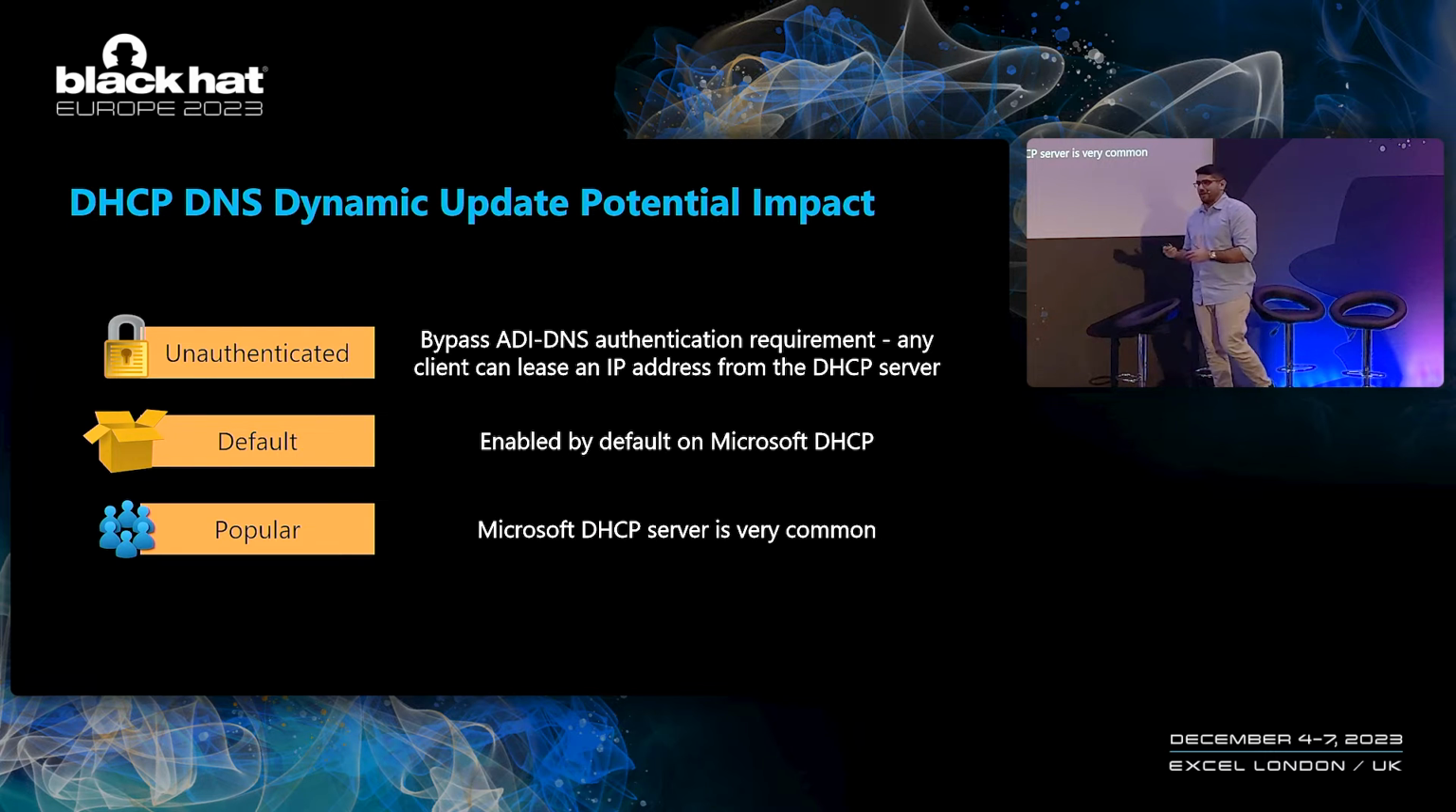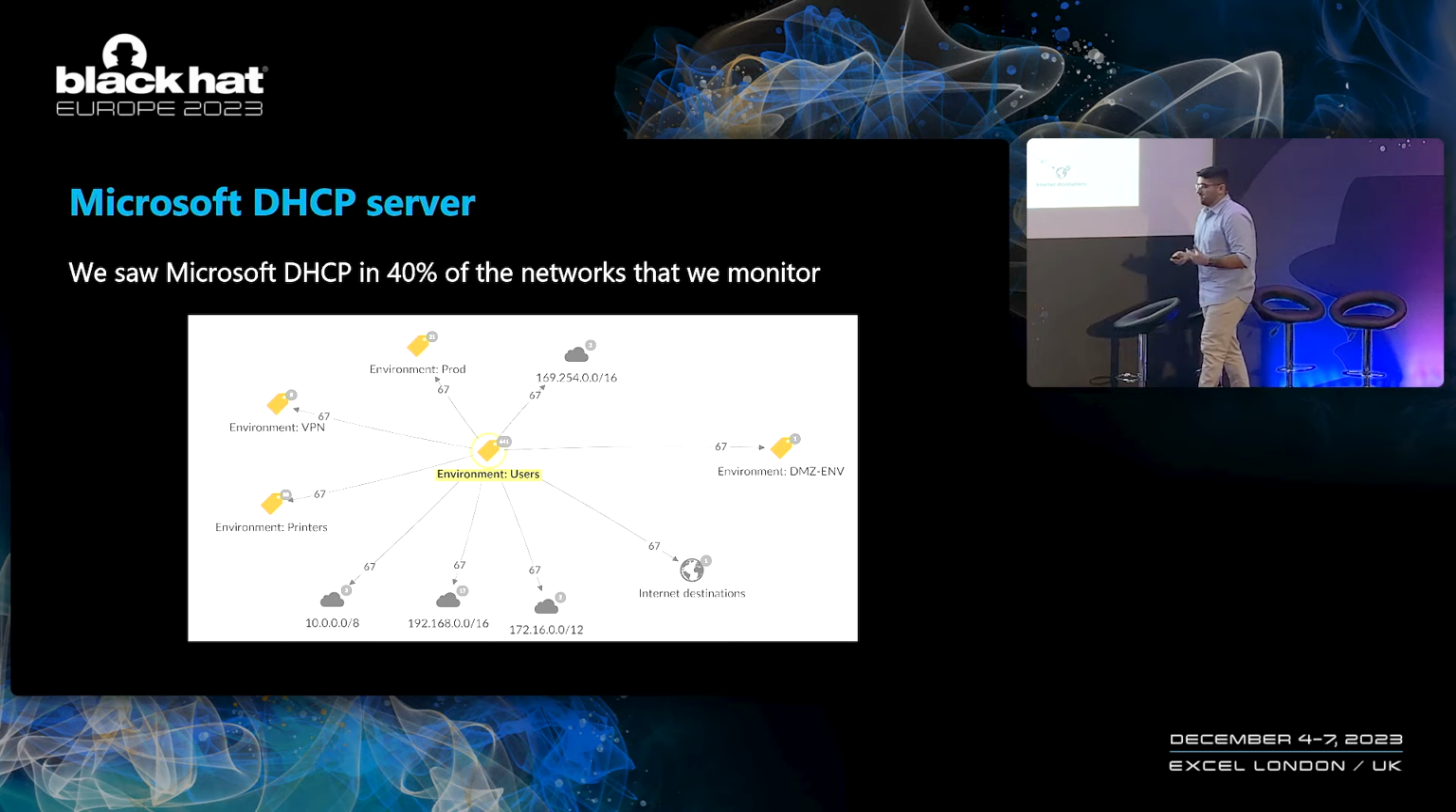We knew that going into this research, but we wanted to check exactly how popular. So we used one of Akamai's products called Guardicore Segmentation to map DHCP communication across thousands of networks that we monitor. And we were able to see that in 40% of the networks, Microsoft DHCP was being used. So this attack is going to affect, at this point it's not an attack, it's an attack surface. This attack surface is going to affect a lot of organizations.